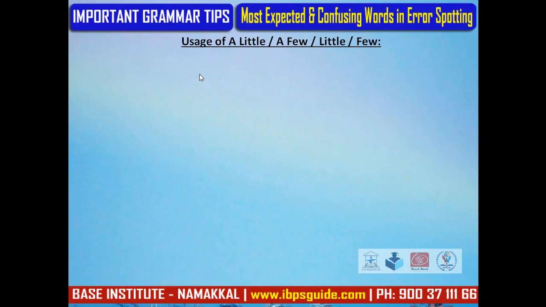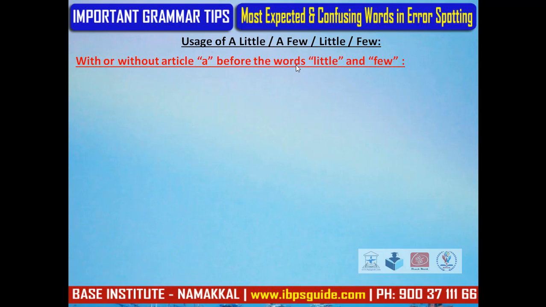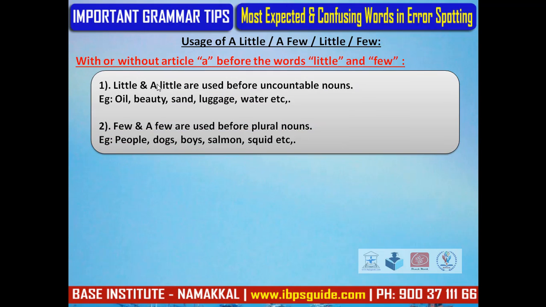The first topic is with or without the article a before the words little and few. First, little and a little are used before uncountable nouns. Uncountable nouns, for example, oil, beauty, sand, luggage, water, etc. Second, few and a few are used before plural nouns. Plural nouns, for example, people, dogs, boys, salmon, squid, etc.